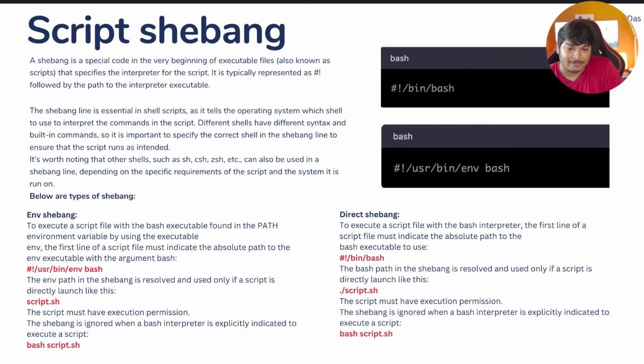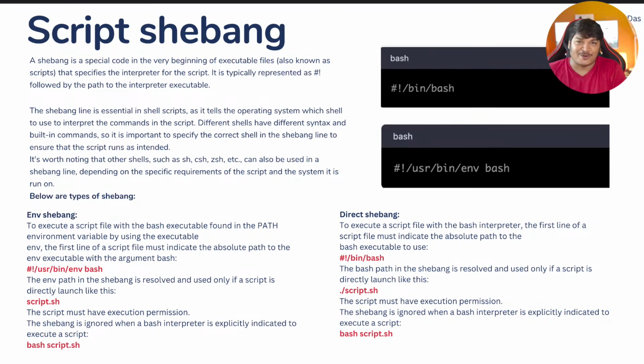Now, what is the other one? There is a direct shebang where you're not setting the environment. You are directly mentioning slash bin slash bash. So you are particularly mentioning that this is bash scripting, right? Now, to execute a script file with the bash interpreter, the first line of the script must indicate the absolute path of the bash executable. So you can see it's particularly mentioning it; you didn't say env, right? You're setting the exact path, like slash bin slash bash. Okay. Now you can see the example as well. The script must have executable permission.